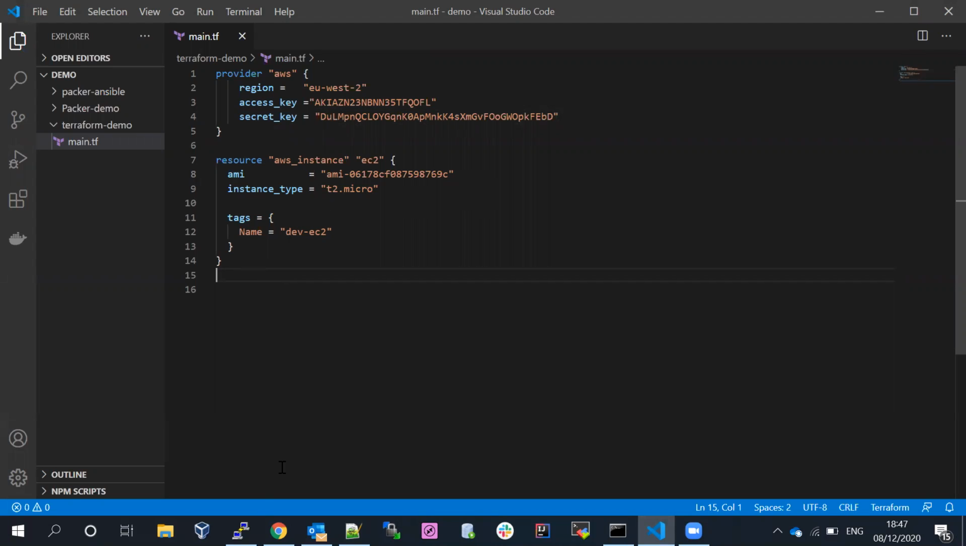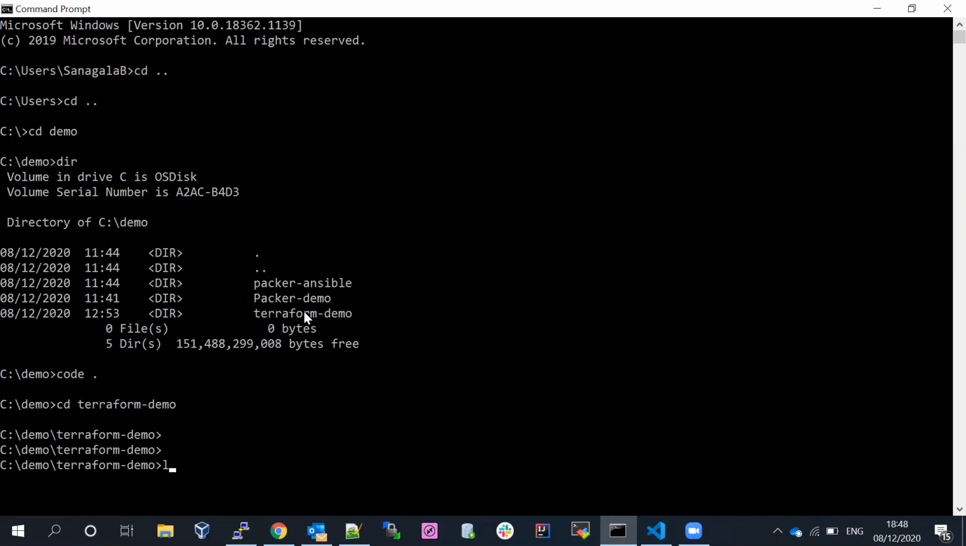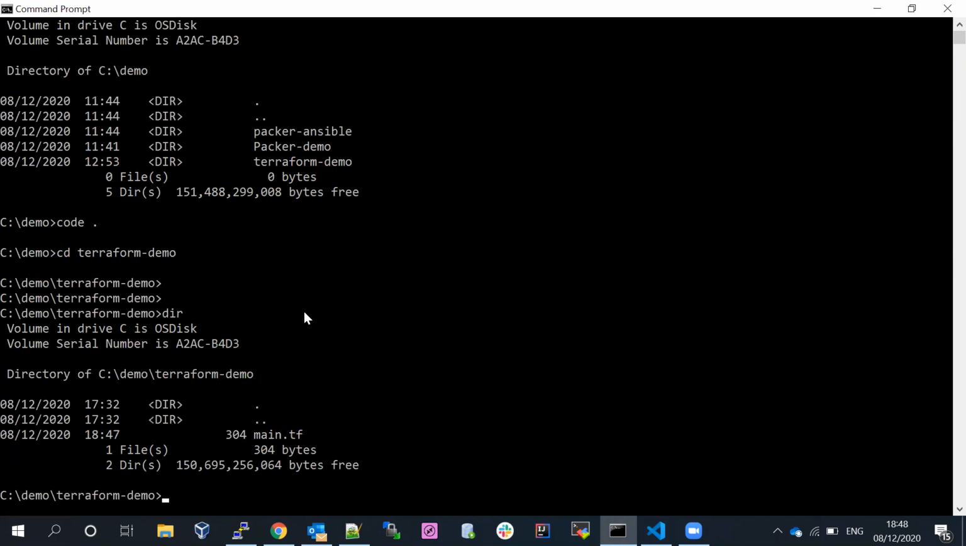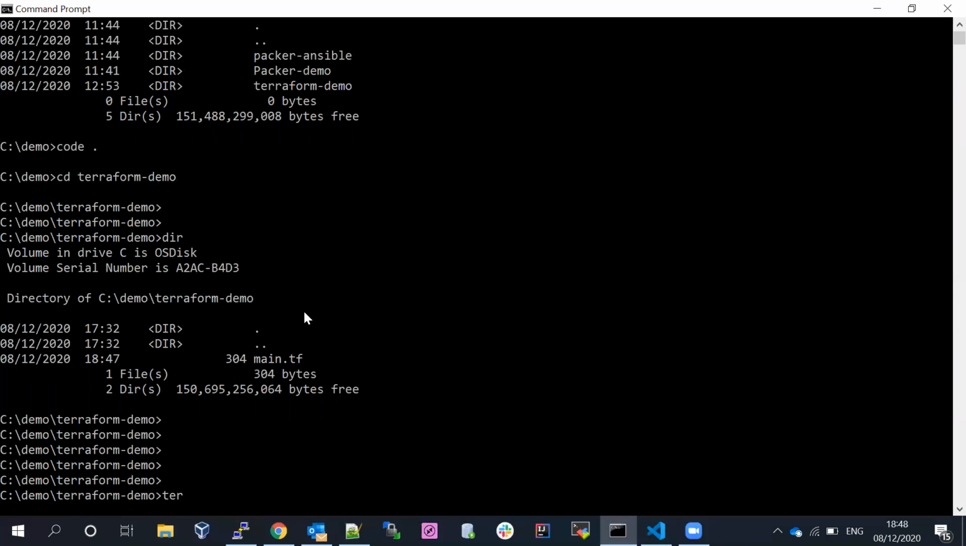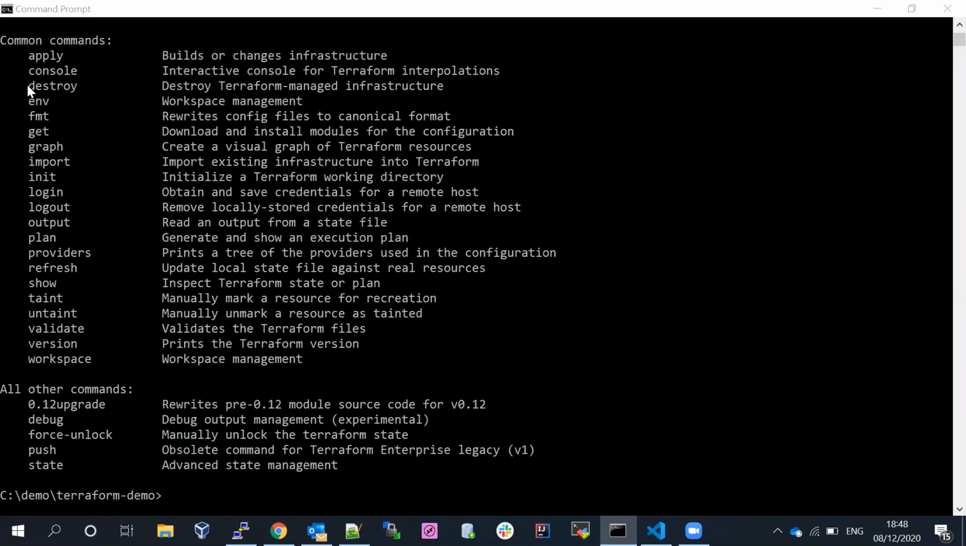I placed it in this particular location. Inside the Terraform demo, we have a few directories. Now, if I run terraform, let's see what is going to happen. When you run terraform, you can see all the commands that are going to execute.